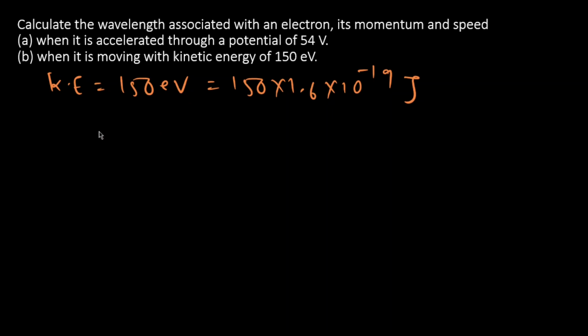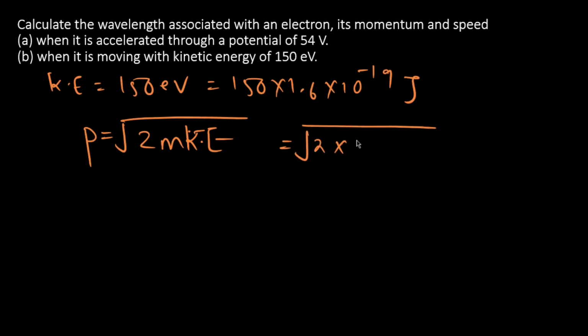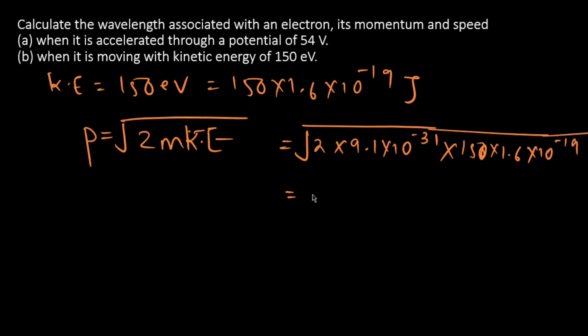So we know kinetic energy. Let's find out the momentum. Momentum p is given as root under 2m kinetic energy. So that can be written as 2 into mass of electron, 9.1 into 10 raised to minus 31 kg, into kinetic energy, that is 150 into 1.6 into 10 raised to minus 19. So solving this, the value of momentum is 6.609 into 10 raised to minus 24 kg meter per second.